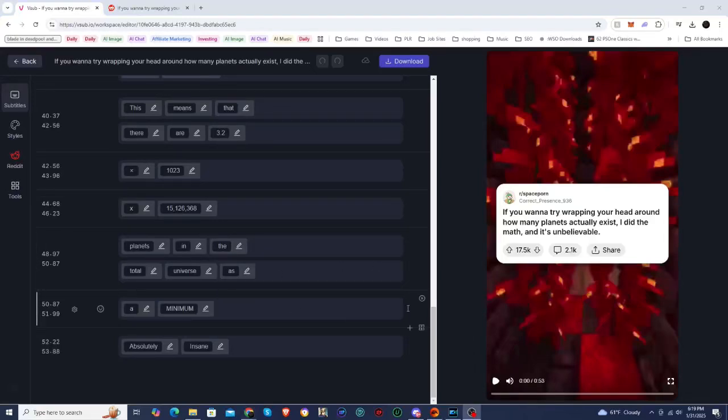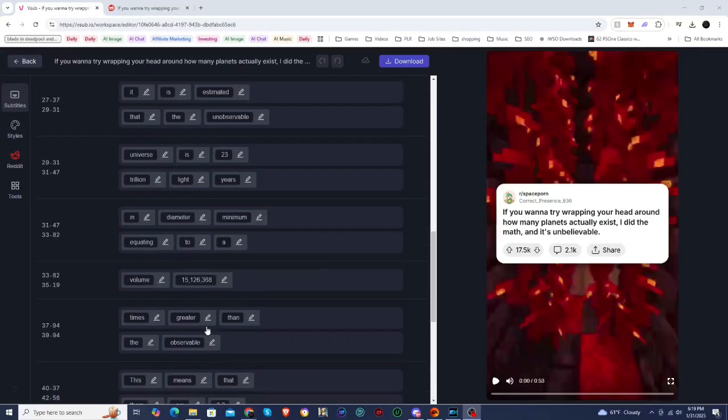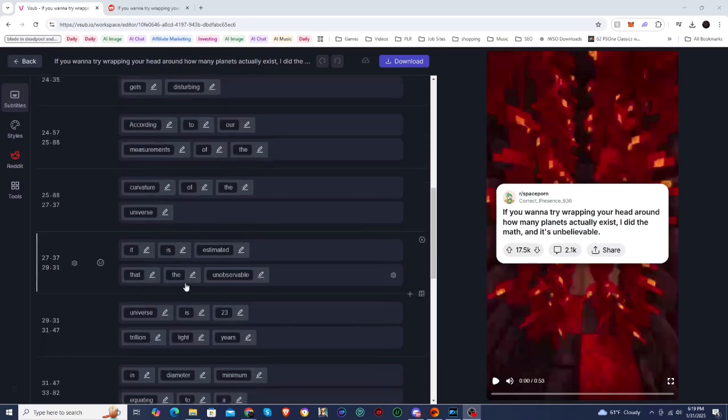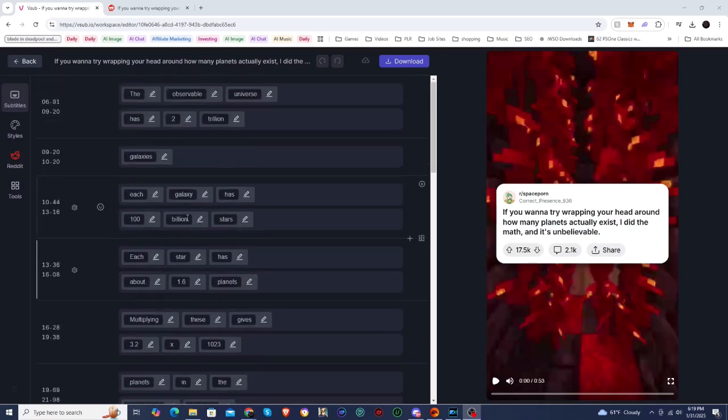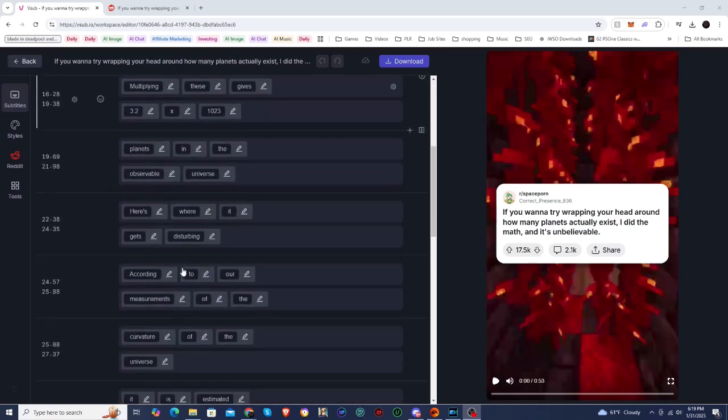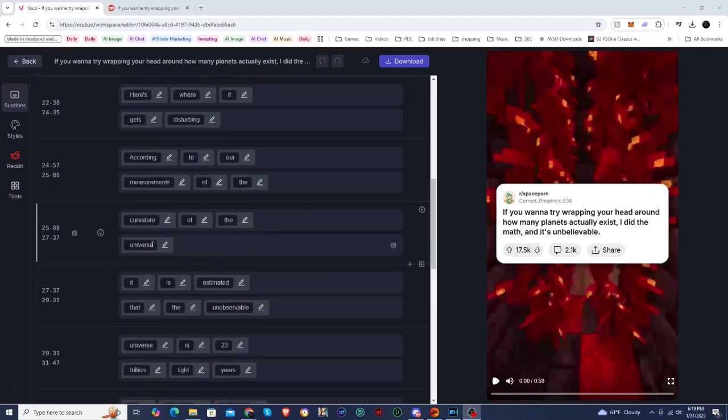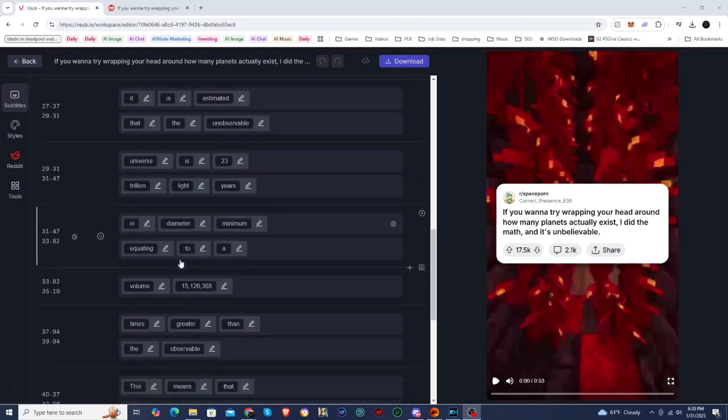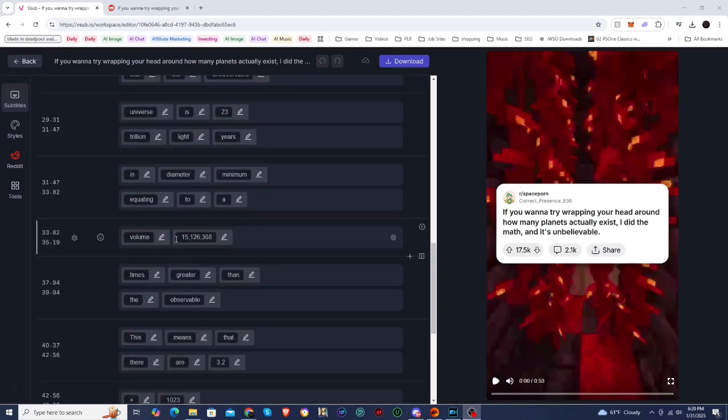Okay, so now it's a lot better in terms of timing, but I do need to fix these numbers because it's kind of just showing a blank screen while the AI reads out those big numbers. So I believe there was only 2 instances. There's this one here. What I'm going to do is I'm going to actually edit how long it stays on.